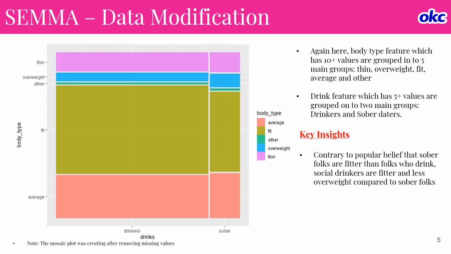Similarly, here we wanted to understand the relationship between the people who drink and the body type. Again, we combined the body type feature, which had 10 plus values, into five main groups, and drinking we combined into two main groups. The key insight here is that, contrary to the popular belief that sober folks are fitter than folks who drink, social drinkers are fitter and less overweight compared to sober folks.